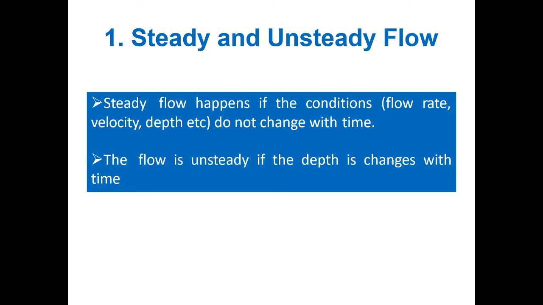If you take dou v by dou t with respect to time, it is equal to 0. The flow is unsteady if the depth changes with time. So steady flow is flow of the fluid at a constant rate. For example, the mass flow rate and the discharge will become constant with respect to time. The flow properties never change with respect to time.